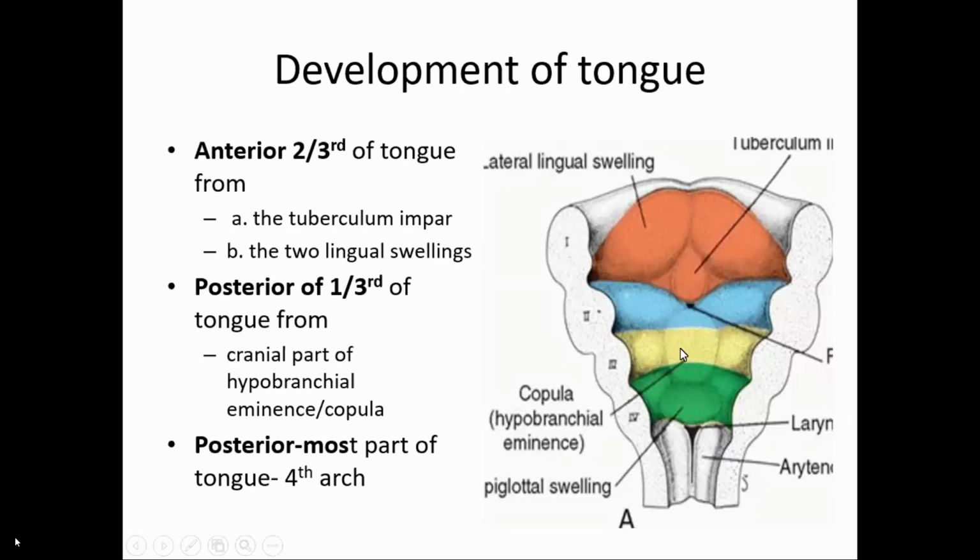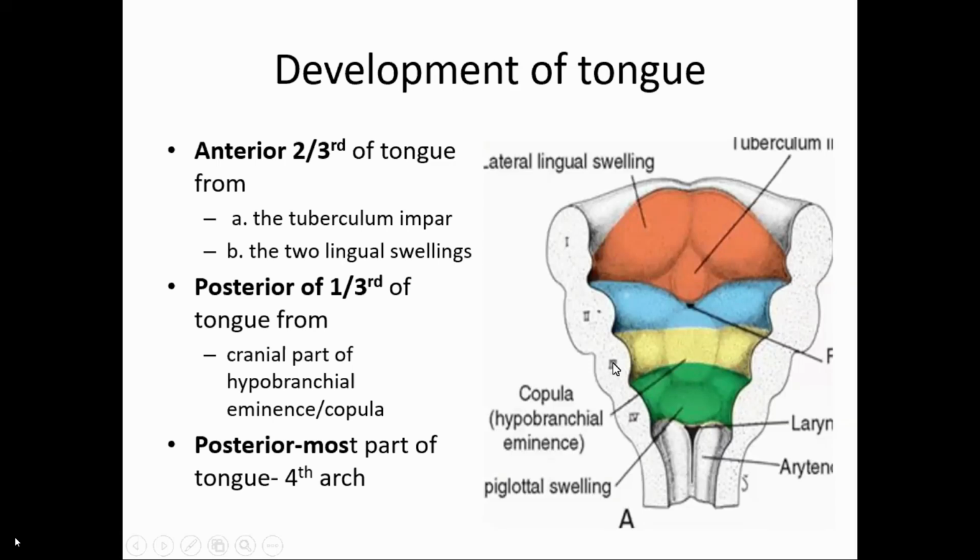But the hypobranchial eminence of the third pharyngeal arch overgrows the second part of the hypobranchial eminence. Because of this reason, the nerve supply of the posterior one-third of the tongue is the glossopharyngeal nerve, which is the nerve of the third pharyngeal arch.